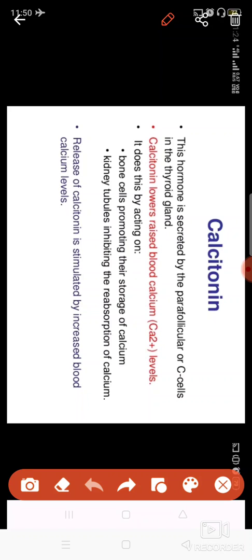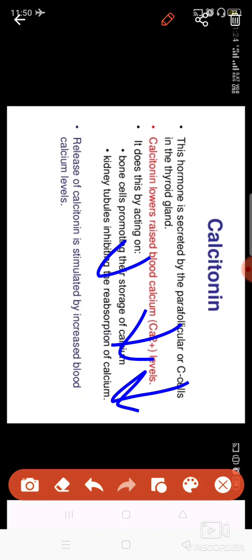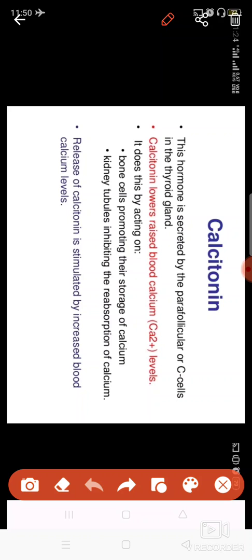When you take any food which has calcium, if it is more in amount in your blood, at that time this hormone will be released, and it will start lowering the calcium level in your body. It promotes the absorption of calcium ions in the bones. In that manner, the extra calcium in your blood will reach the bone, and your bone will become strong.